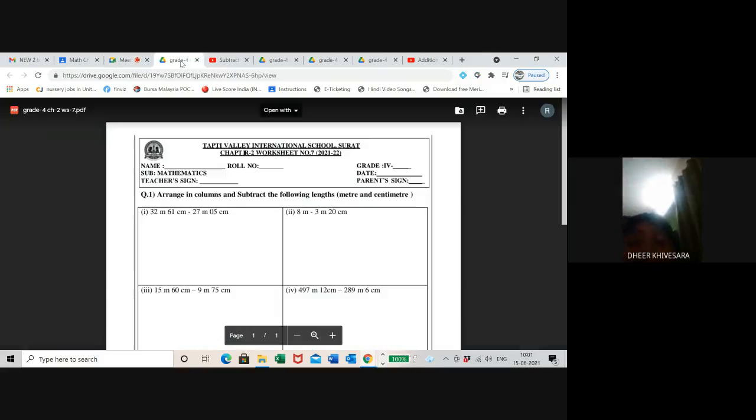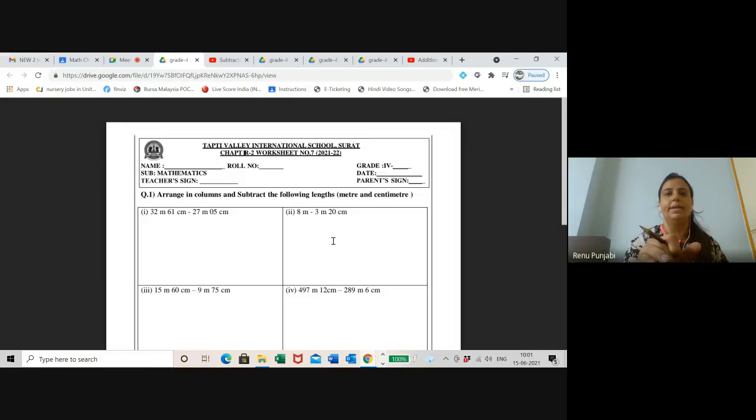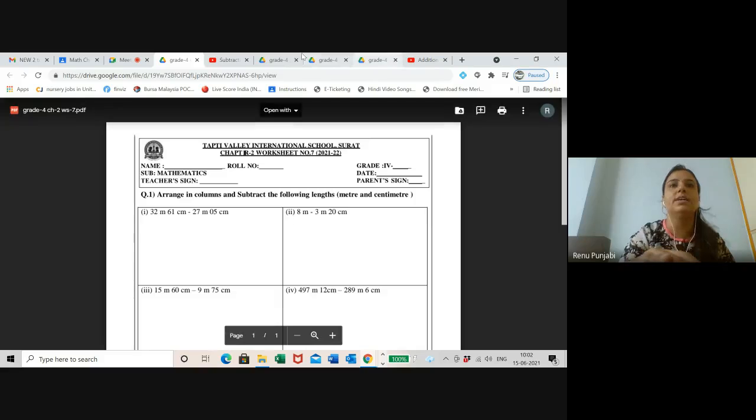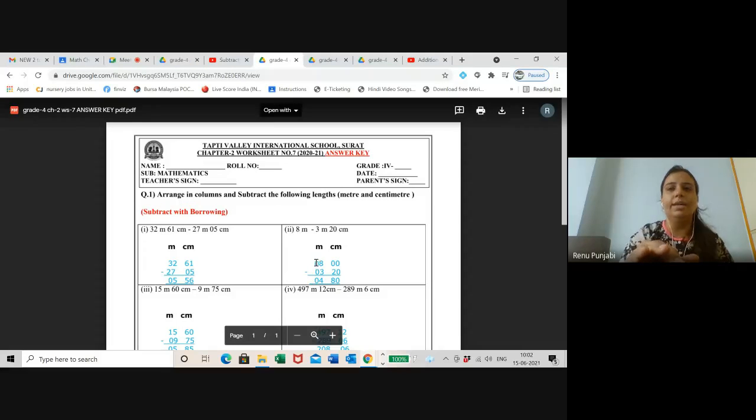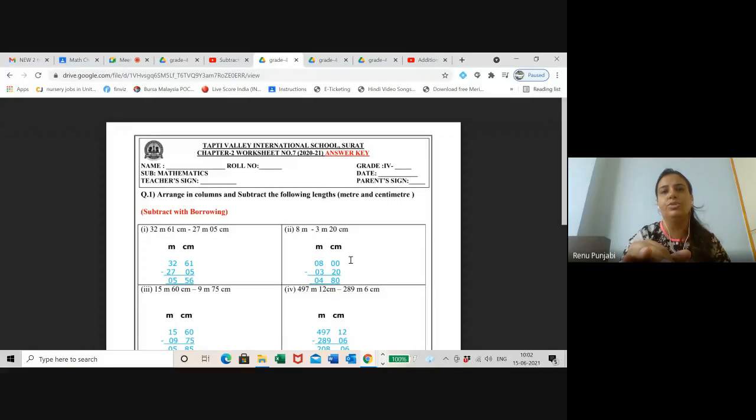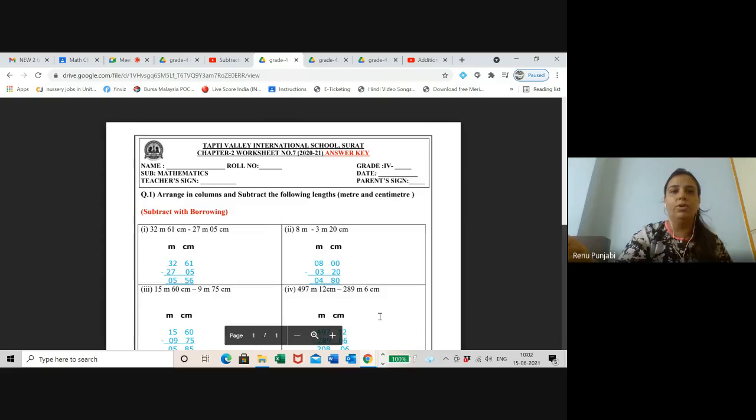Then what's the question? 8 meter minus 3 meter 20 centimeter. This 8 meter is having nothing in the centimeter, so you will write 0 0 in the centimeter. I will show you with the answer key also. Just check here. 8 meter, nothing in the centimeter, so 0 0 will go. 3 meter 20 centimeter, subtracted. 0 minus 0 is 0. 10, 0 will become 10, minus 2 is 8, 8 will become 7, 7 minus 3 is 4, and the 0 minus 0 is 0. Go to the third one.